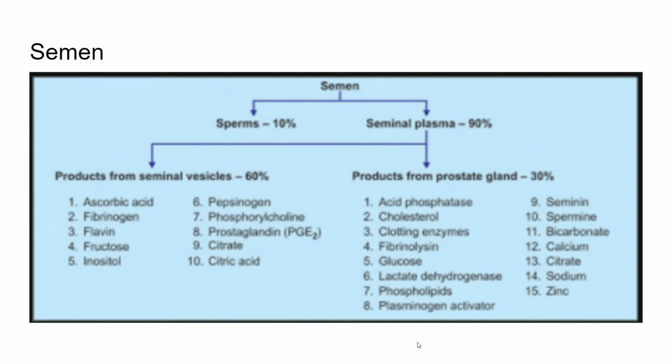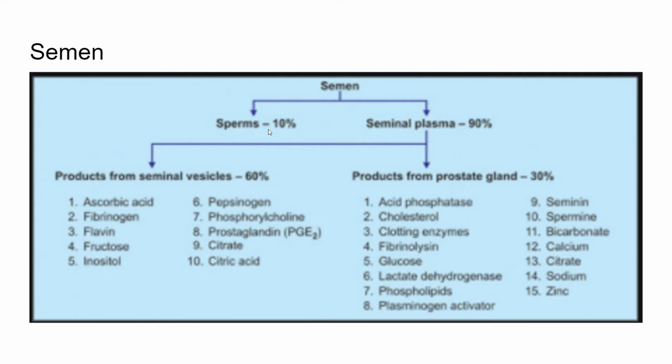Semen is mostly, as you can see, other materials like stuff from the seminal vesicle and the prostate. And then only 10% of the semen is sperm, and this 10% is approximately 20 to 150 million sperm.